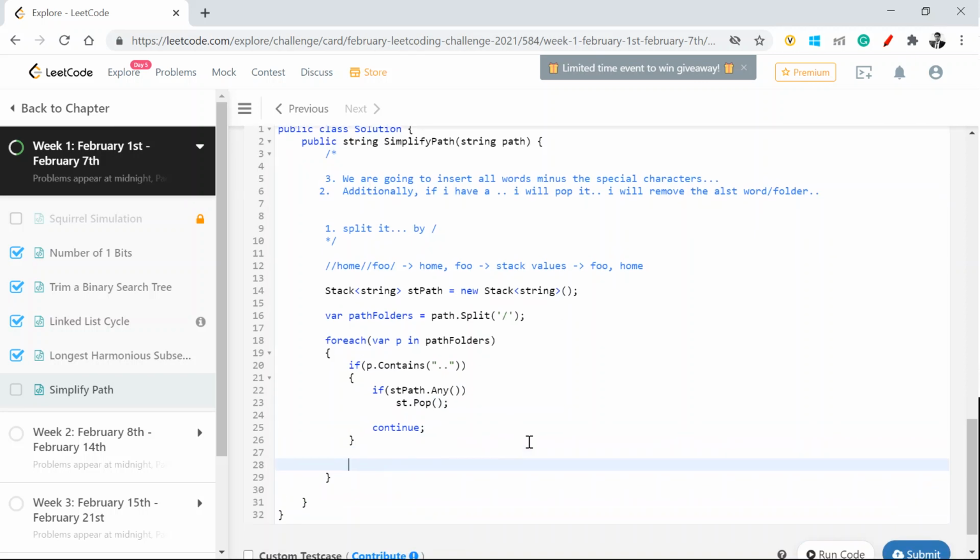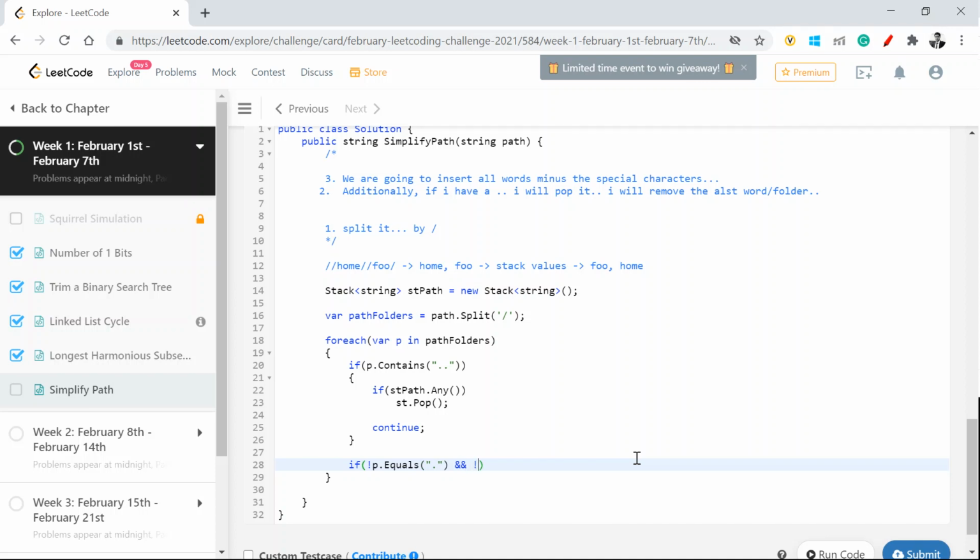Now the next step is to see if I don't have any special characters, then I'm going to insert the path folders, that means it will have anything apart from the special characters which is given in the constraints. So if my path dot contains, or rather than contains, let's make it equals single dot, right?